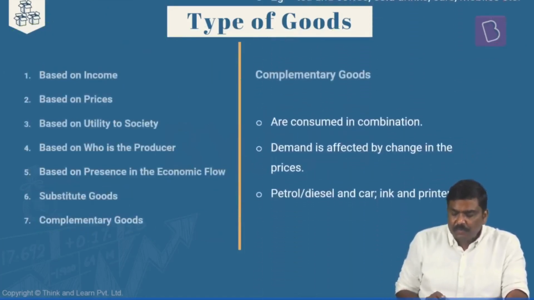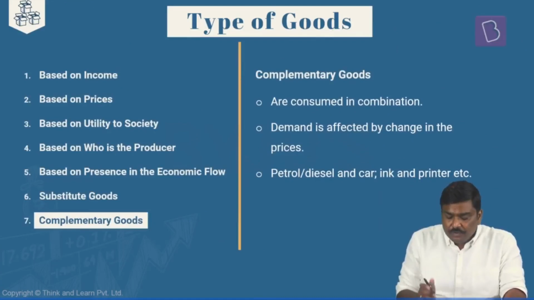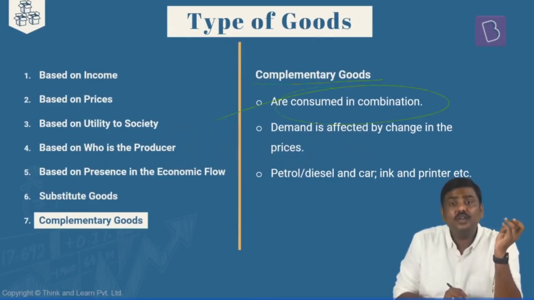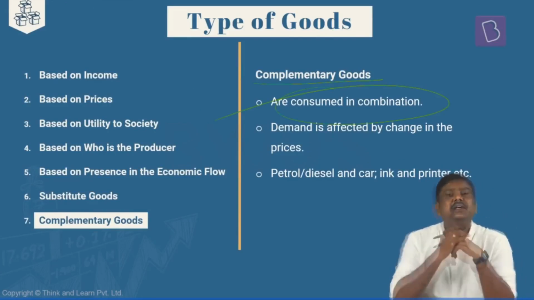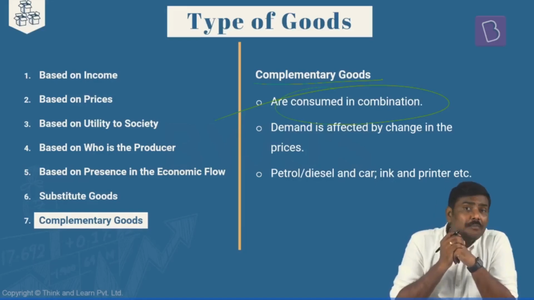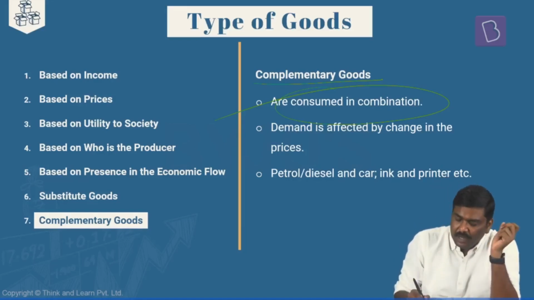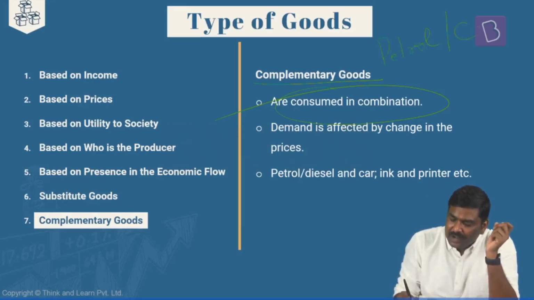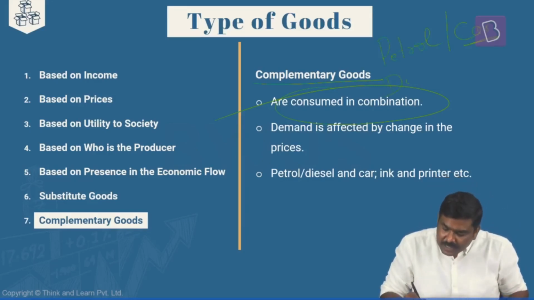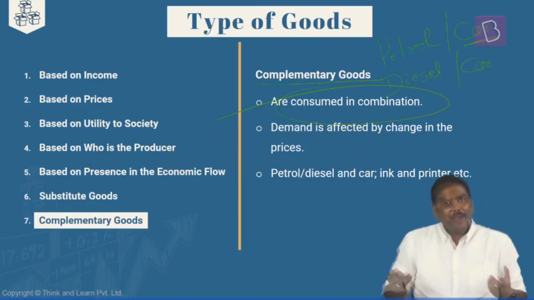Next, the concept of complementary goods. In case of complementary goods, generally these are set of goods which are consumed in combination. I'll repeat it. Complementary goods are those goods which are consumed in combination. For example, petrol and car. Now some of you will say, sir, what about a diesel car? I will write it like this. Diesel and car. I can understand.